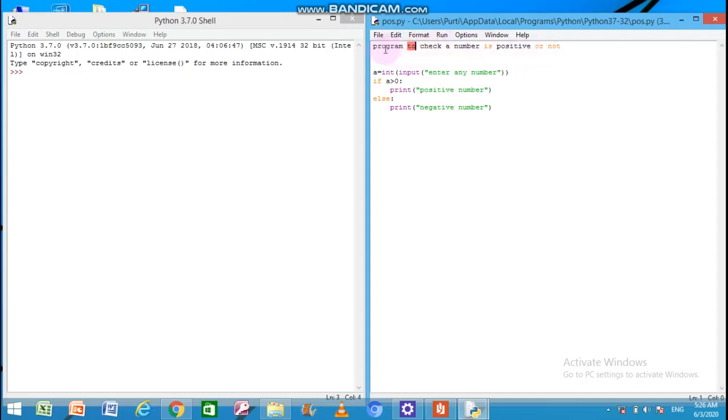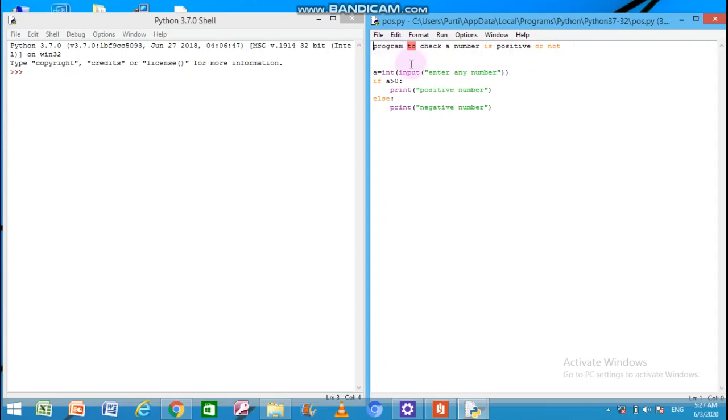Means it is considering it is to be compiled according to the language syntax. Because actually it was the heading of the program, I made it heading so that we can understand for what reason this program is created. And I forgot to place a hash symbol here. So this was not a comment because no hash symbol was placed here, and the compiler is treating it as a program statement.